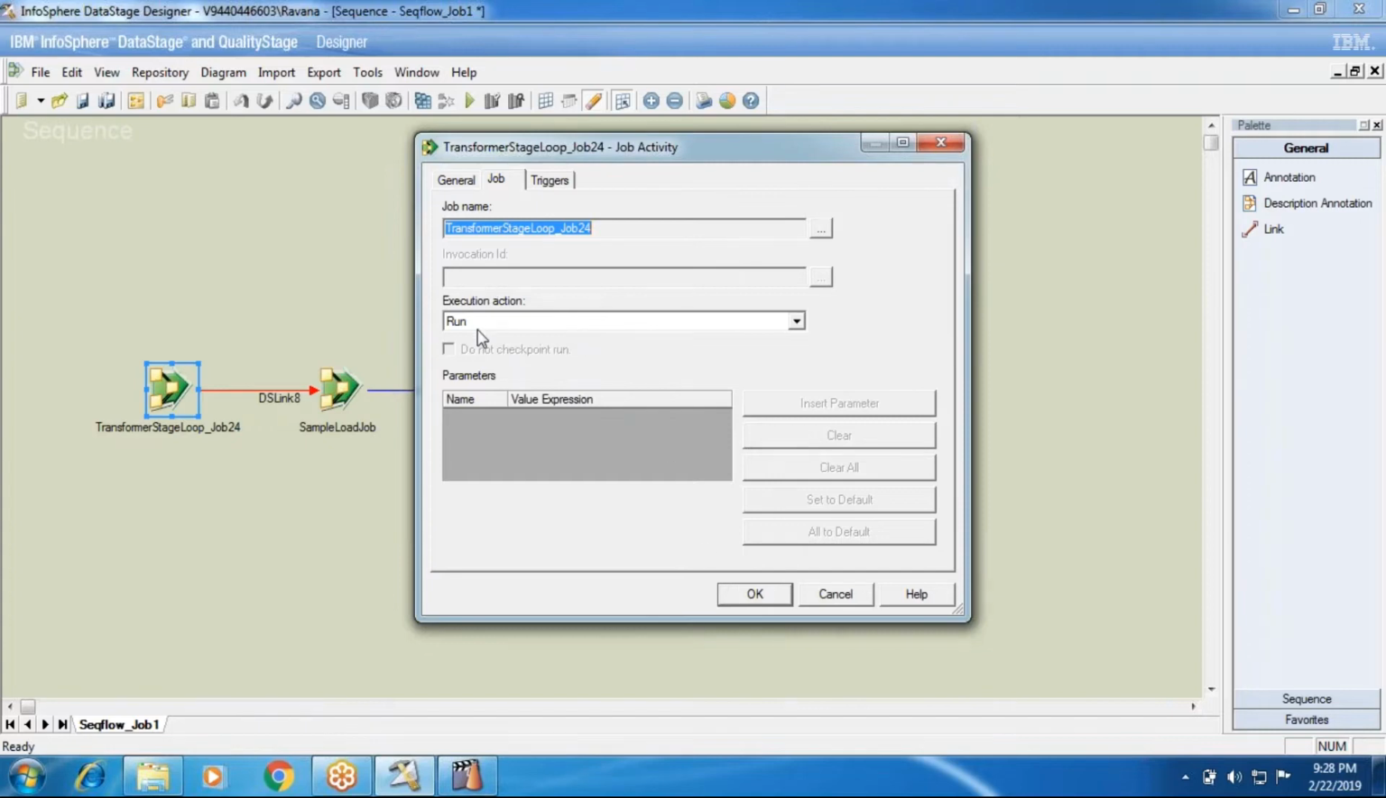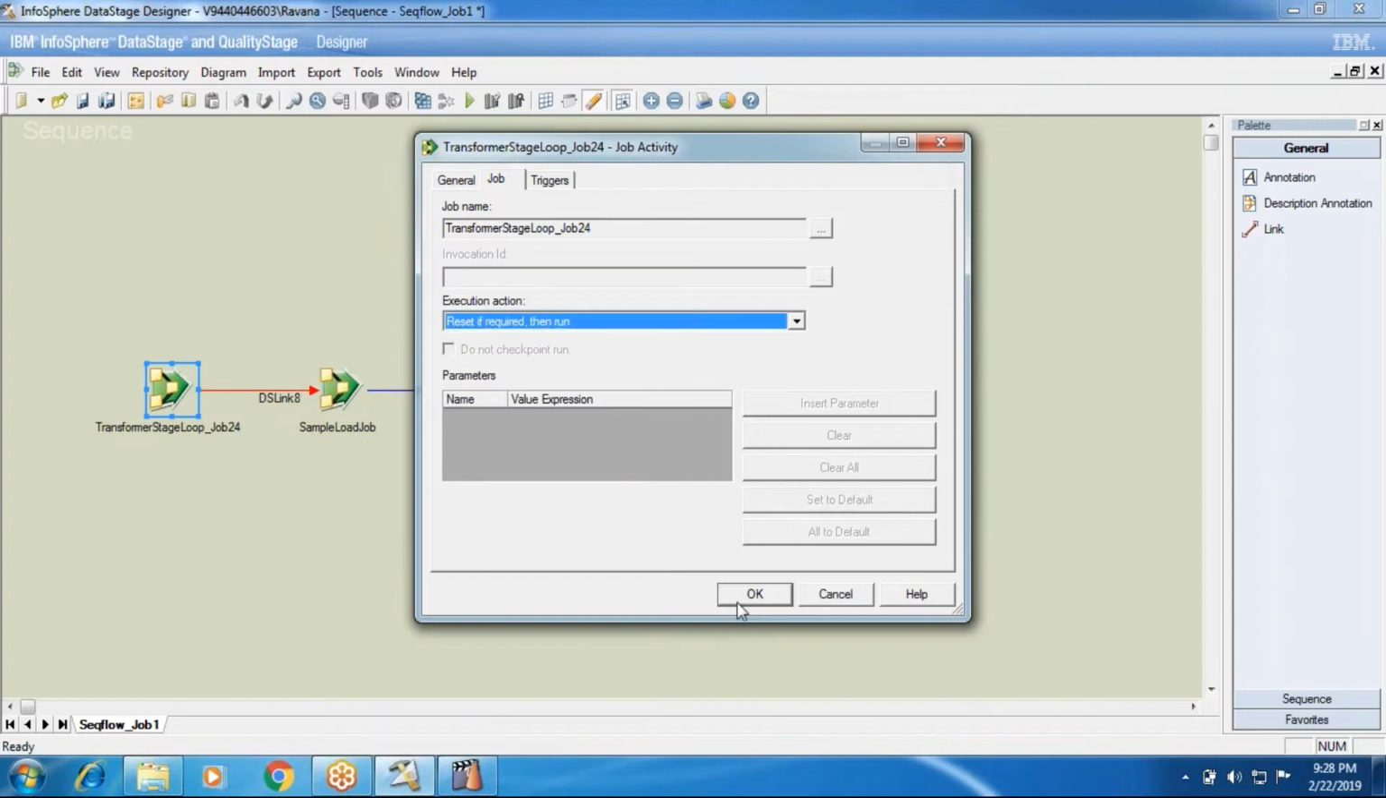But in some cases in production, due to some reasons, a job may fail. In that case, every time we cannot go and compile and place them so that the sequences will run. It is a manual kind of thing. So if you want it automatic, use reset if required then run. Run will only run jobs which are in compiled status.